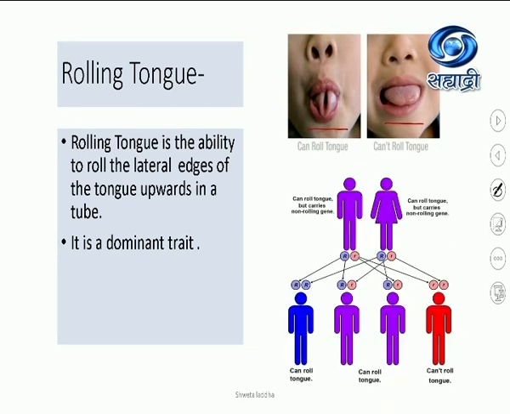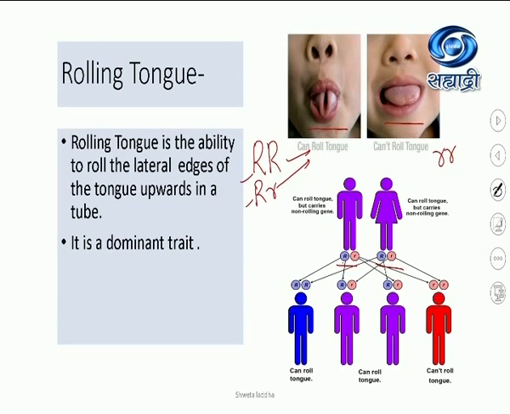Suppose we represent the gene as RR, having rolling tongue in homozygous condition, and in heterozygous condition also, as it is a dominant gene, the person can roll the tongue. And the person who cannot roll the tongue can be represented by small r, small r. Here you can see a heterozygote, capital R, small r, so he can roll the tongue because it is a dominant gene. The lady also can roll the tongue because she is capital R, small r.